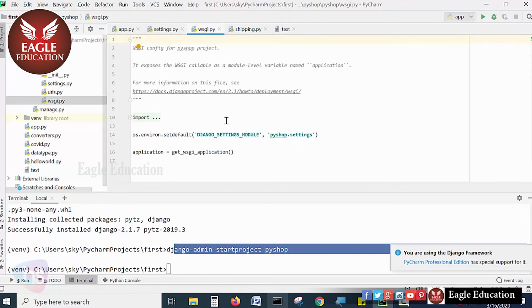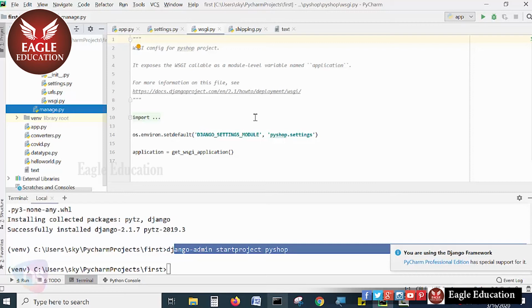All right, and one more file is manage.py. This is the file for running the services, executing the migrations, and the overall framework settings, globalization settings. Everything will be executed with the help of this file only.